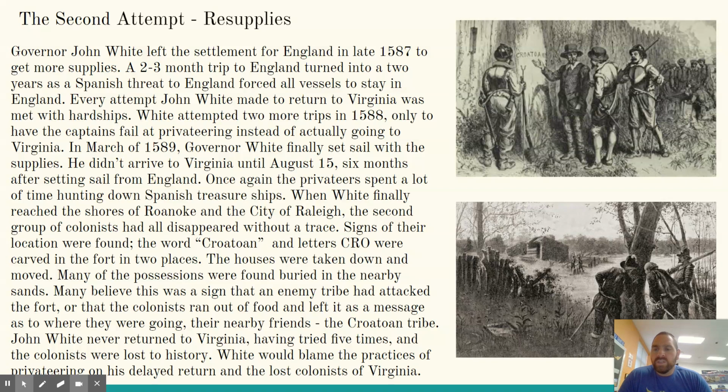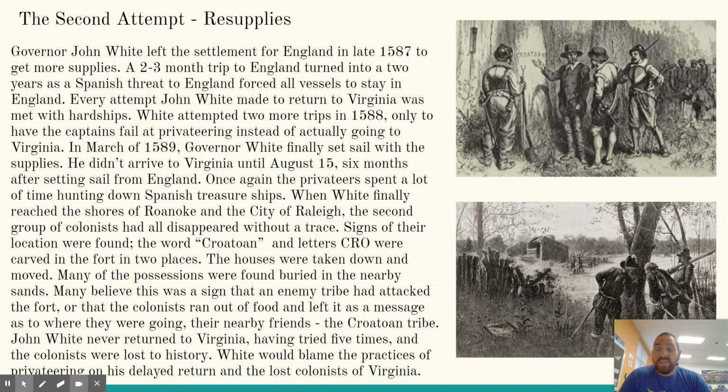When White finally reached the shores of Roanoke and the city of Raleigh, the second group of colonists had all disappeared without a trace. Signs of their location were found. The word Croatoan and letters CRO were carved in the fort in 2 different places. The houses were taken down and moved. Many of the possessions were found buried in the nearby sands.